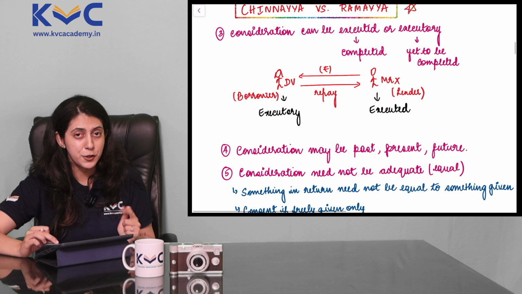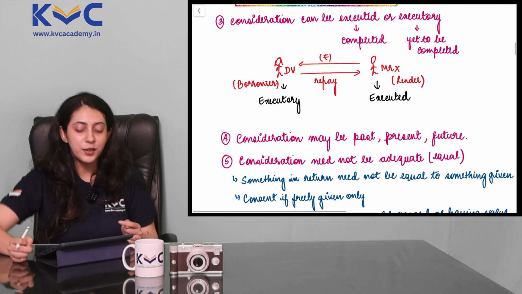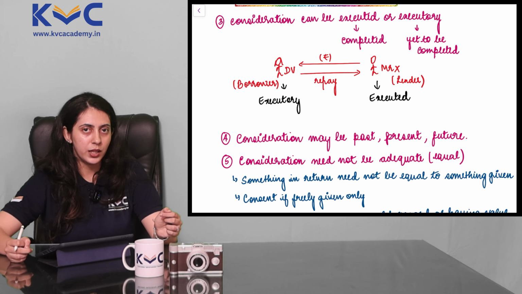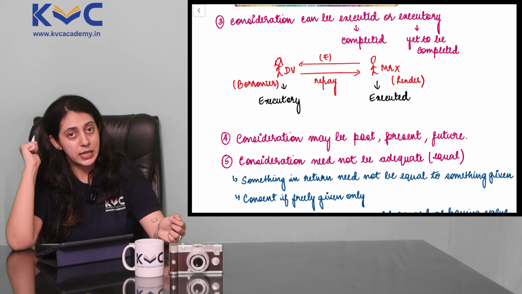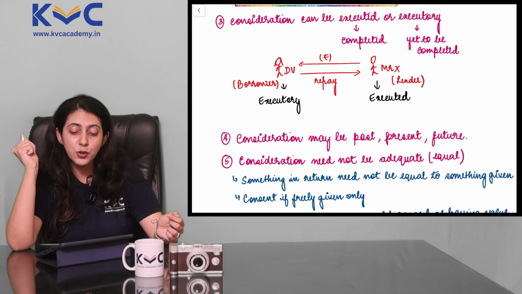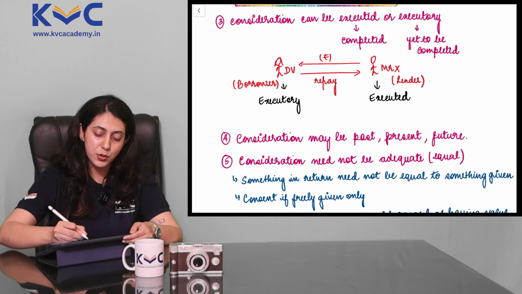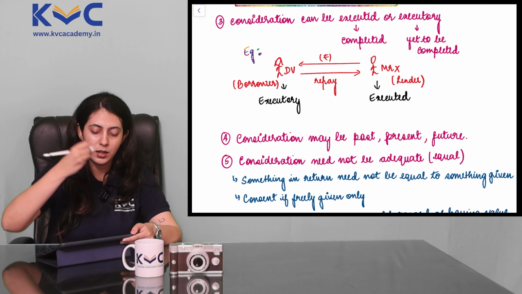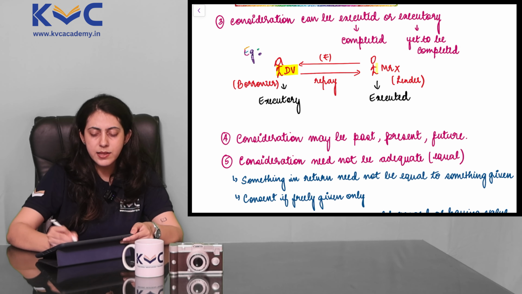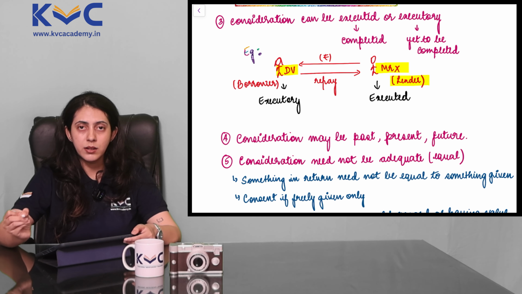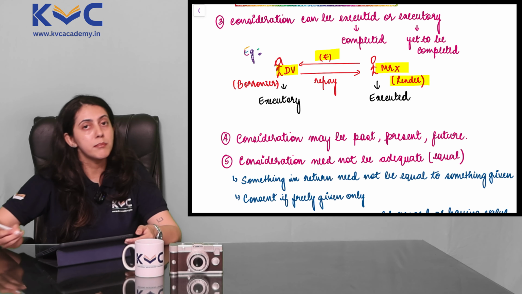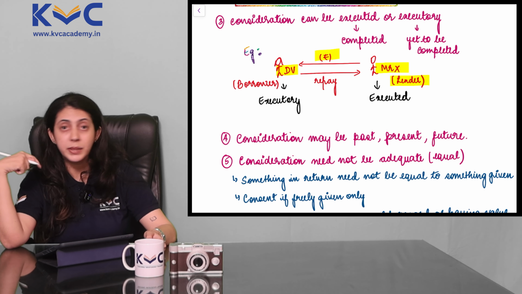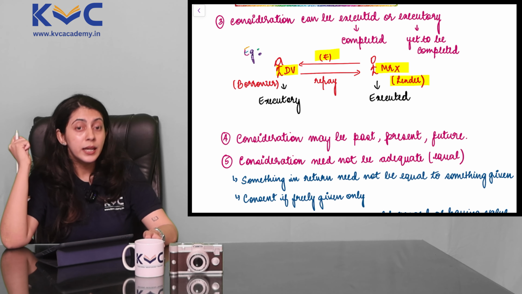Third point is simple because you're fundamentally strong from your unit 1. Consideration can be executed or executory. Executed means that it's completed, executory means yet to be completed. So taking the simple example here, the example has me, the example has Mr. X, who is a lender. Mr. X lent me some money, so that is Mr. X's obligation. What is my obligation when somebody lends that money to me? It is to repay that.